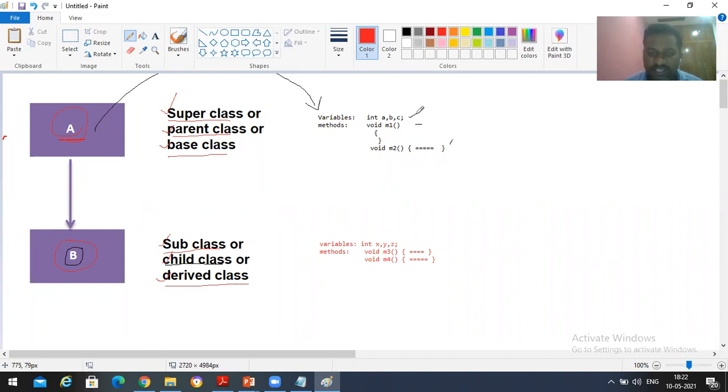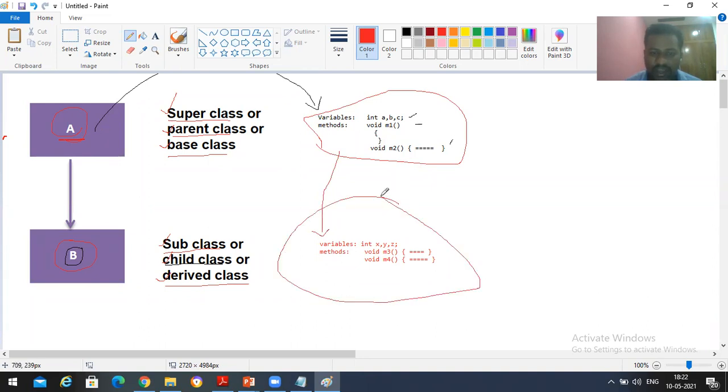That means whatever variables and methods we have in A, all those things are available to this B class also. Okay, that's the meaning of inheritance. Properties, in the sense, are the variables and methods that we have in the parent class, and all those variables and methods are going to come into the child class. That means we can access ABC, M1, M2, as well as XYZ, M3, and M4, in which class? Child class.